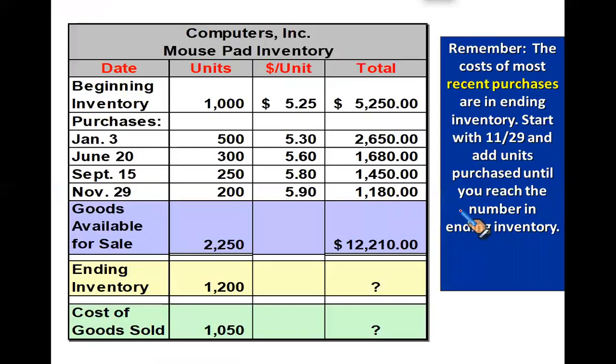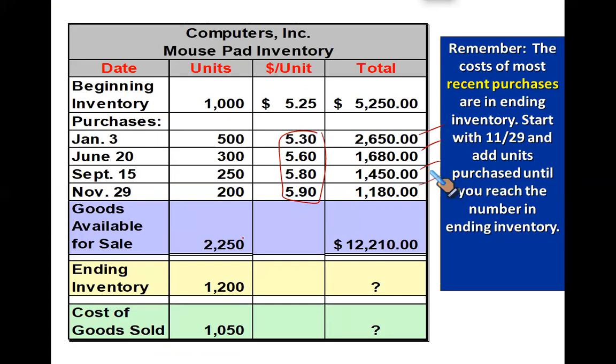We have some numbers here for you. Gentlemen, this is the detail of your buying and selling over the period. You had a beginning inventory of 1,000 units at 5.25. So the value of the beginning stock is this. We purchased 500, then 300, then 250, and then 200 at these rates. And then this was the total value of the goods we bought.